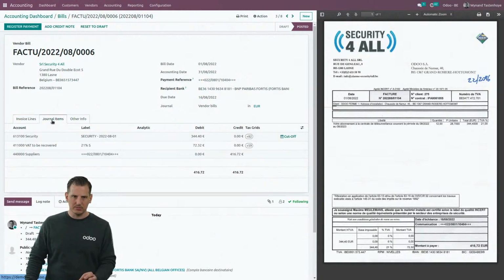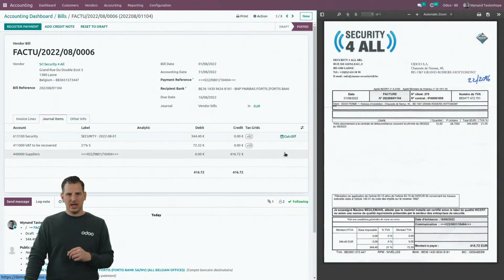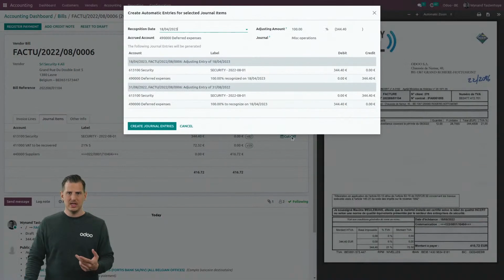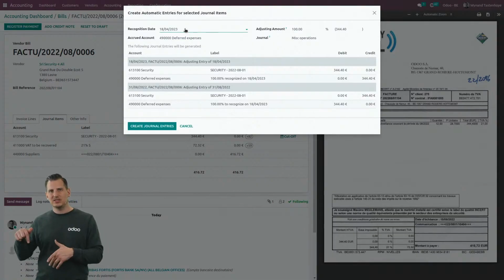Well, in my journal items, for every expense account in Belgium, a 61 account is an expense account. For every expense and revenue account, I have the possibility to create cutoffs immediately from here. So just click on there, and this screen will pop up. So basically from here I can say at what date do I want to recognize the expense instead of the date of the bill.